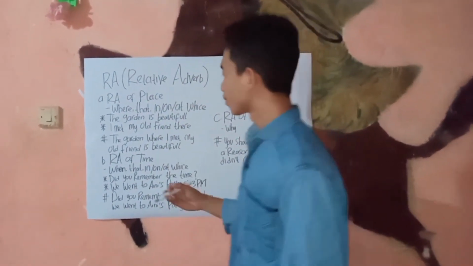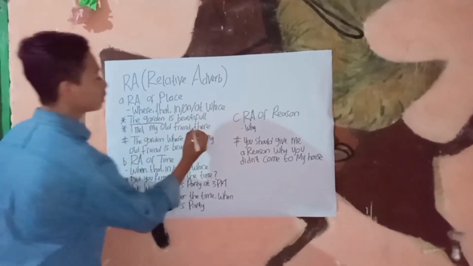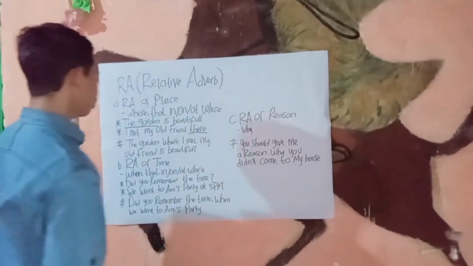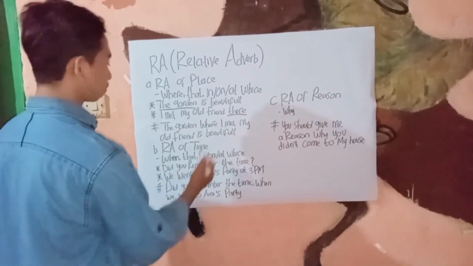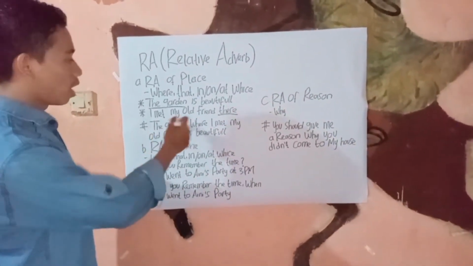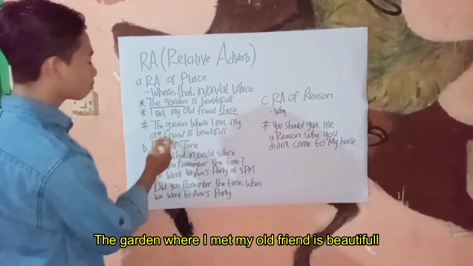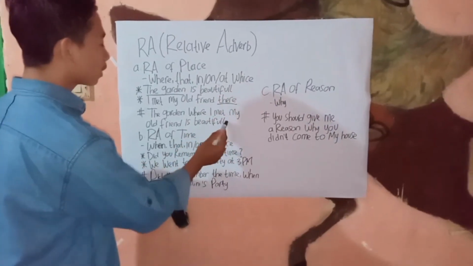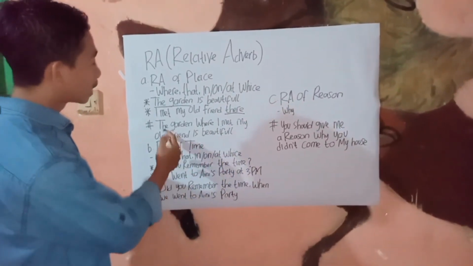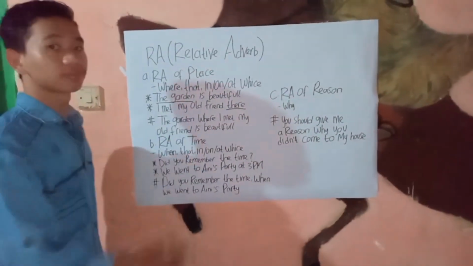This is the garden and there. The garden we brought to the beginning. The garden here, the garden where I meet my old friend is beautiful. Beautiful here explains the garden, not my old friend.